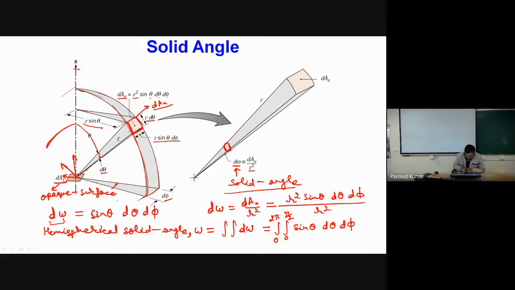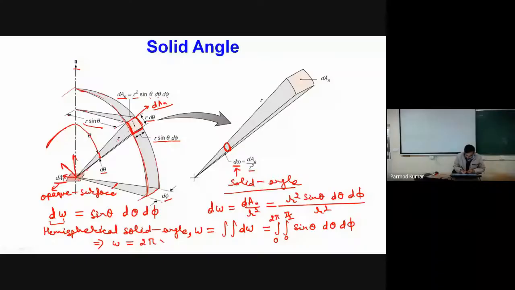Now, can you tell me what I will be getting after integration? First, there is no dependence on phi. So if I integrate, 2 pi will come as it is, and then the remaining integral becomes 1. So my hemispherical solid angle has become equal to 2 pi. Correct?